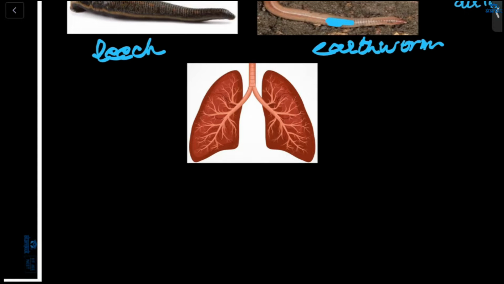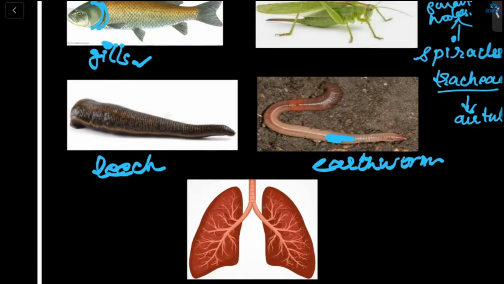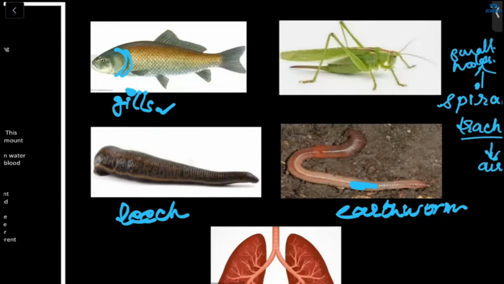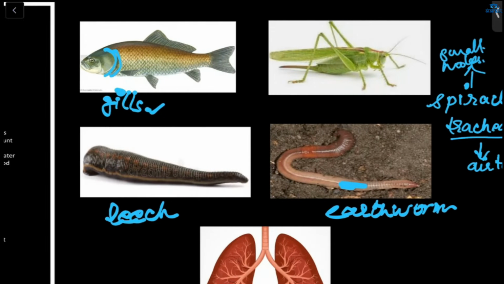Also, the amount of dissolved oxygen in water is low in comparison to the oxygen in air.